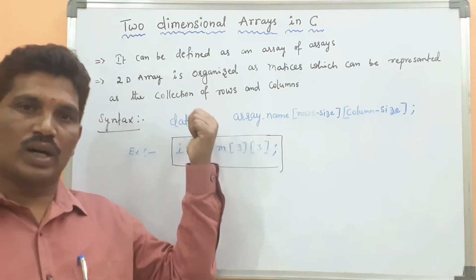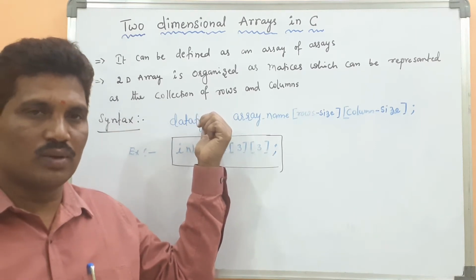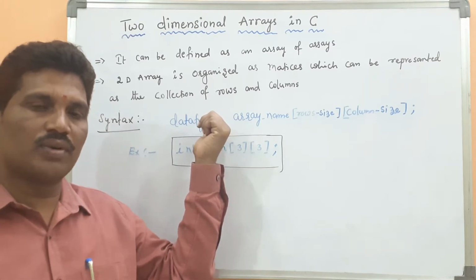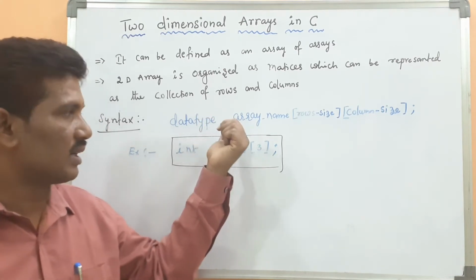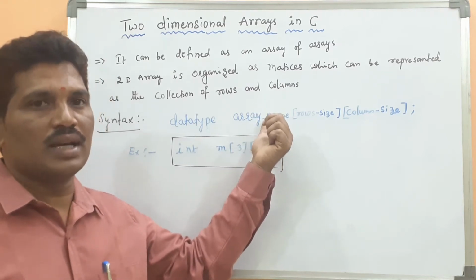Here, the data type: you studied the data type concept in one of the videos. The data type is either integer, float, double or character, whatever. Then the array name is nothing but the name of the array.